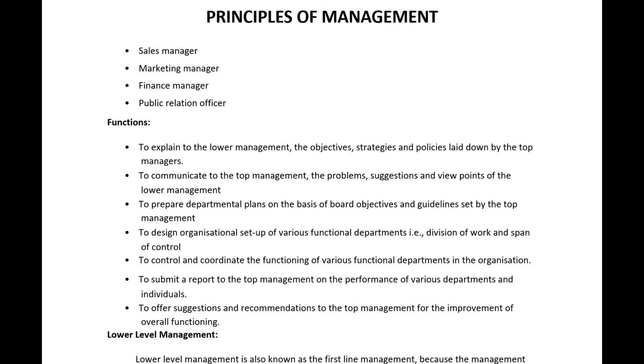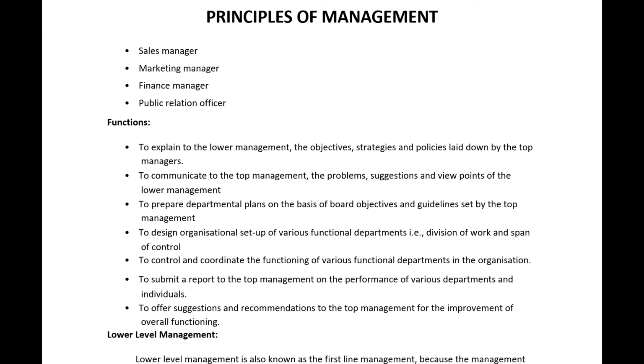To control and coordinate the functioning of various functional departments in the organization. Next, to submit a report to the top management on the performance of various departments and individuals. For example, the low level managers were performing like this. That feedback is given by middle level managers to the top level managers, and to offer suggestions and recommendations to the top management for improvement of the overall functioning.